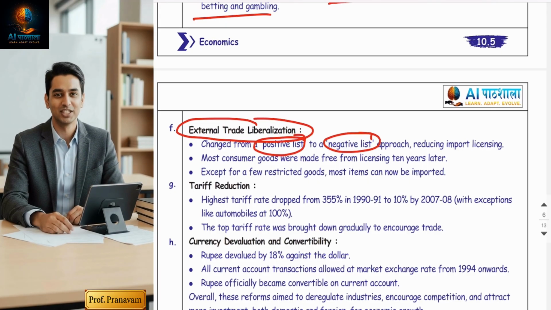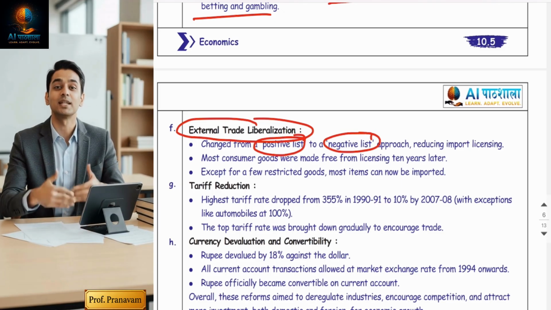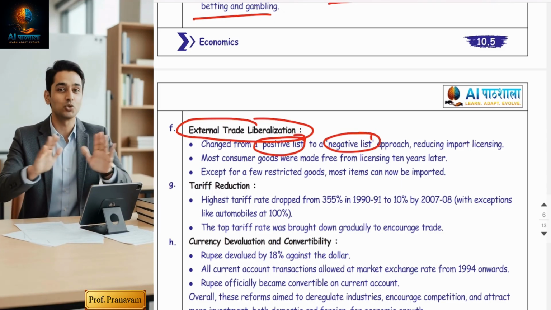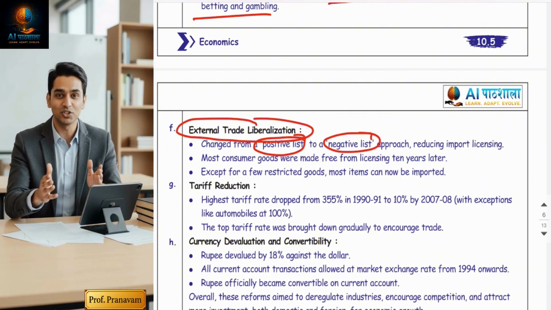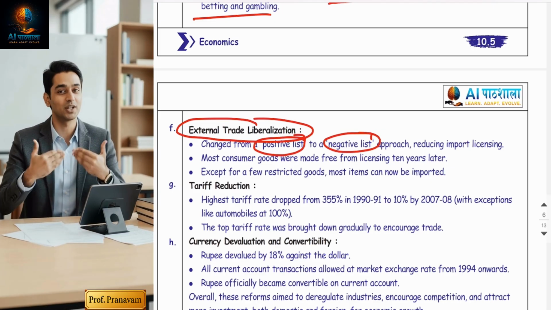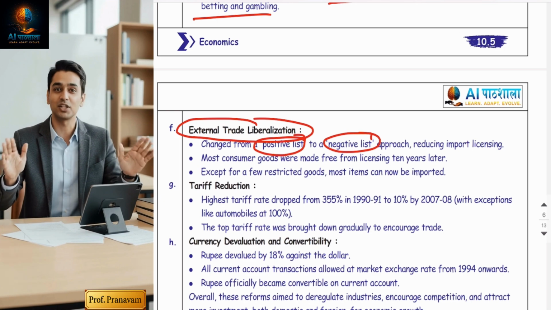People are not free to import goods, due to which industrial growth has been damaged. Only the government was going to import. And if you were importing goods, the import duty was so high that you would think 10,000 times before importing goods from a foreign country, which actually damaged the development of the country.